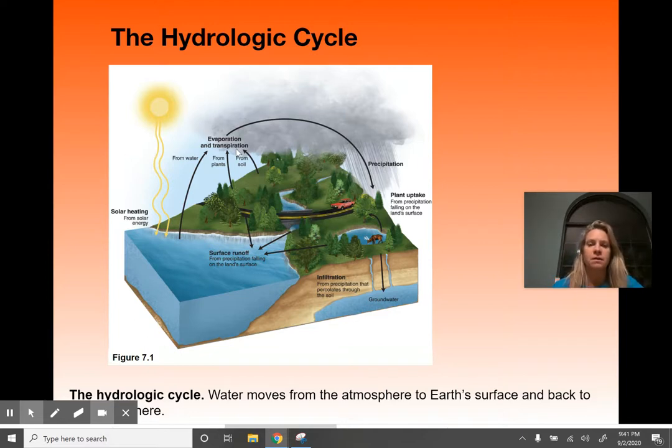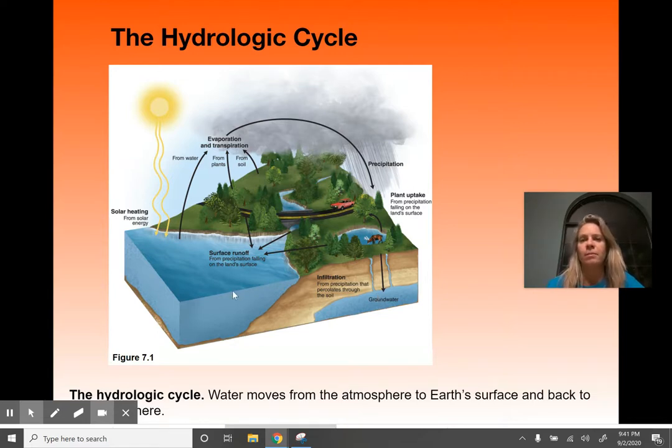But basically, the sun's energy comes down and causes evaporation. Evaporation goes up into the sky, then precipitation occurs and water comes back down. Water infiltrates into the ground, into groundwater, and then it evaporates again.